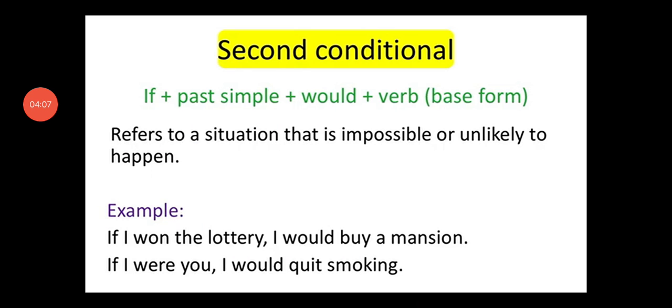So here you can see, before the comma, your tense is past simple: won, were. Then you have added would, for the future situation which is possible but not sure. And of course the base form of whatever you want to do.